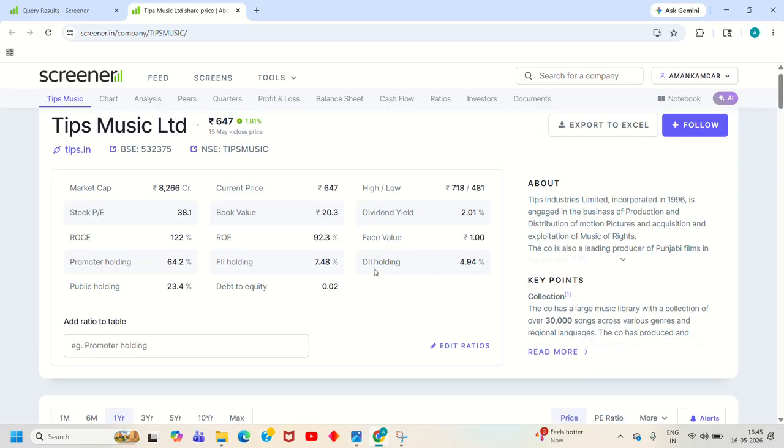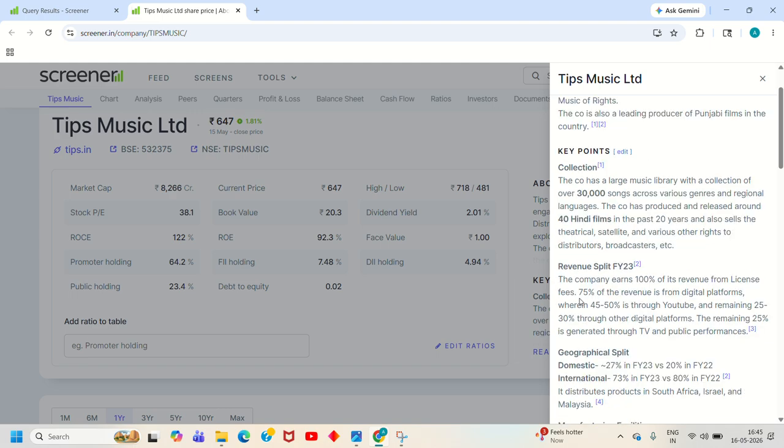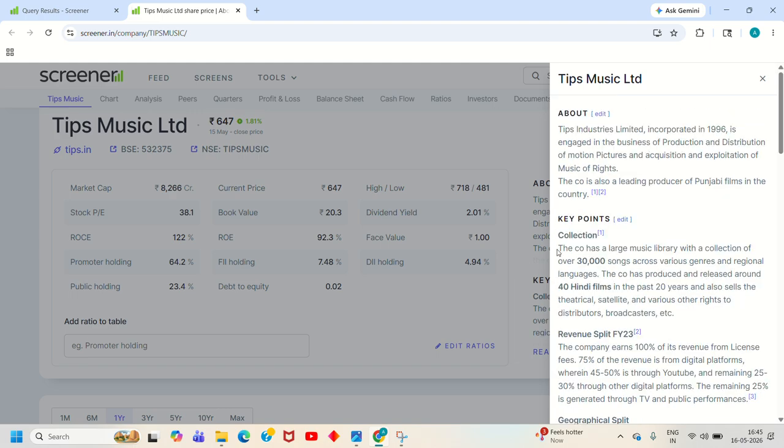Firstly, after opening this page, we would be looking at the company's about section, reading about the company just so that we can understand their business model effectively. Here we see that the company has a large music library, a collection of 30,000 songs across various genres and 40 Hindi films in the past 20 years. They also sell theatrical, satellite and various other rights to distributors and broadcasters as well.